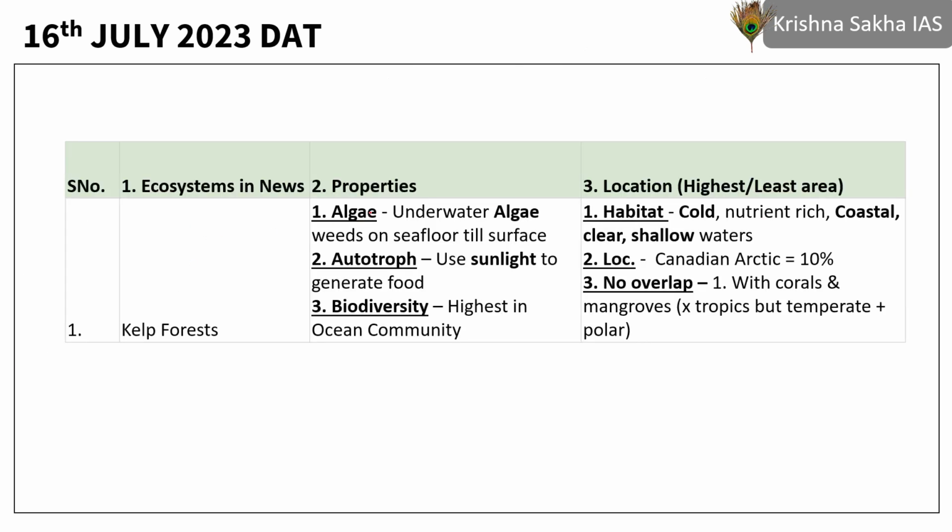Okay. Kelp forests are actually algae. They are not forest. In cold oceans, in the coastal areas, these forests are found. And in the coastal areas, these forests grow from the seabed. They are actually algae, seaweed we can say, from the seabed to the surface. And these provide a very great ecosystem wherein a lot of species, the highest diversity of ocean community, are found.